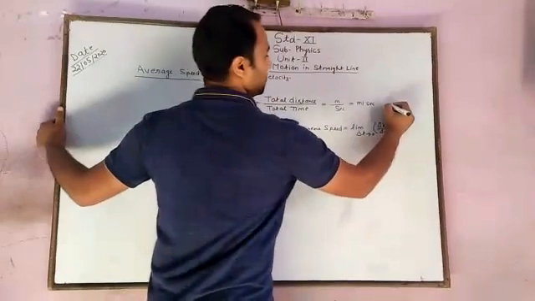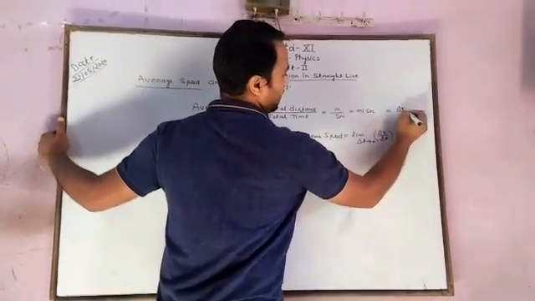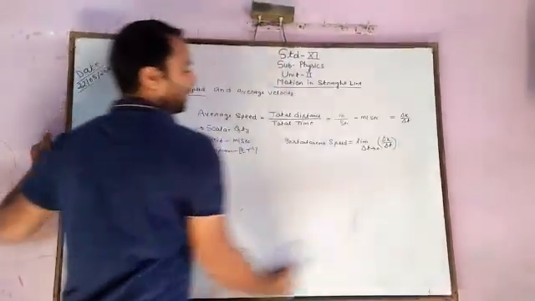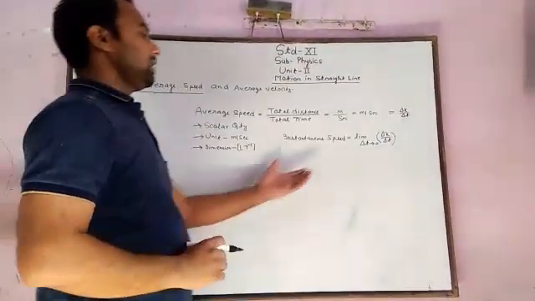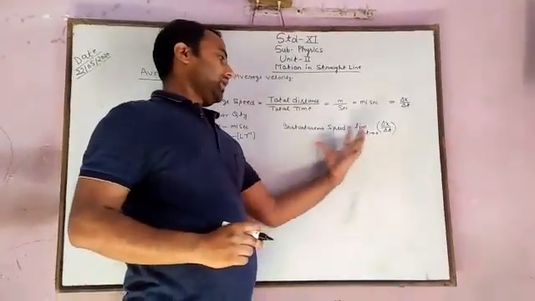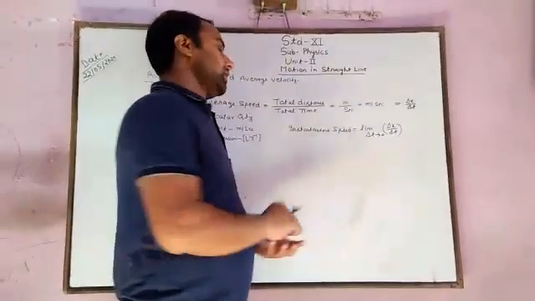Here we can say that the average speed becomes the instantaneous speed.